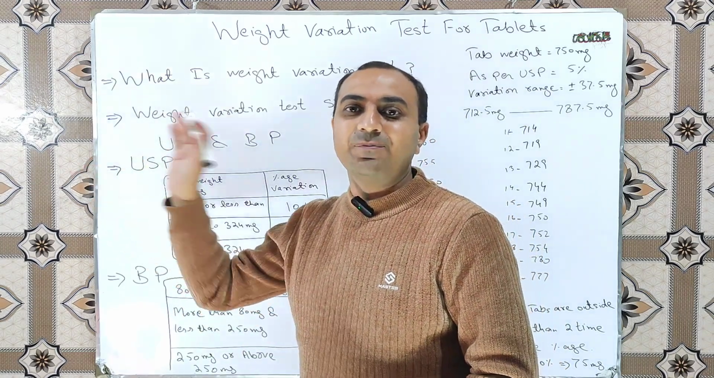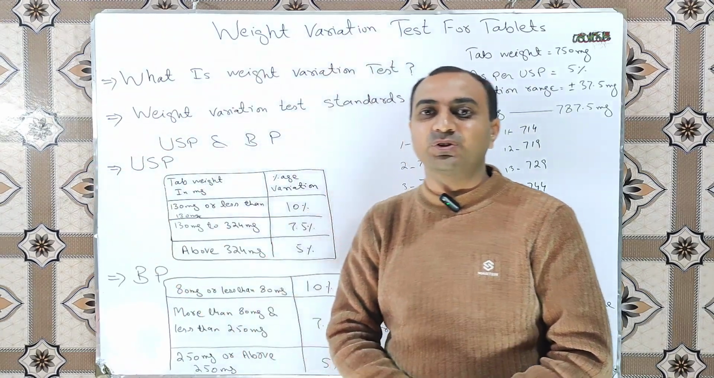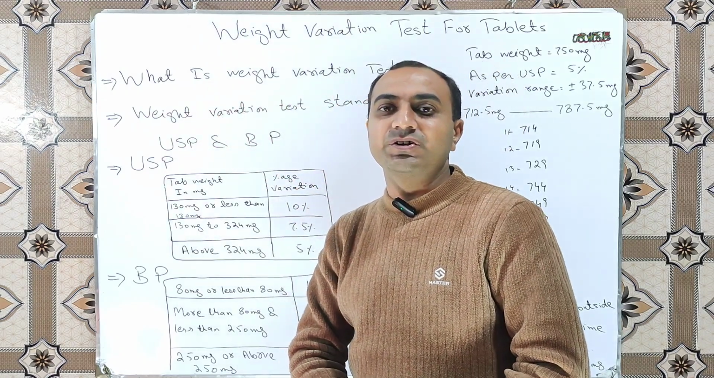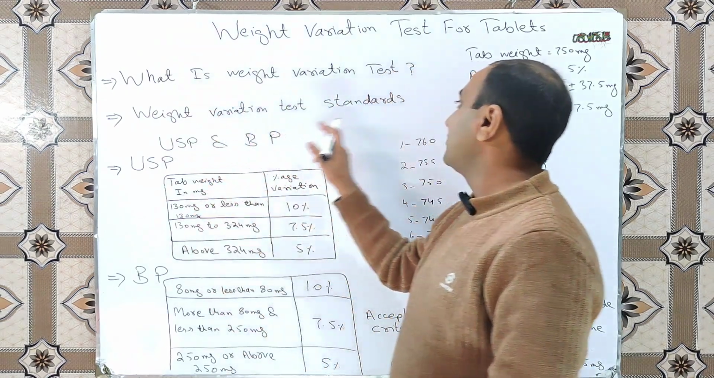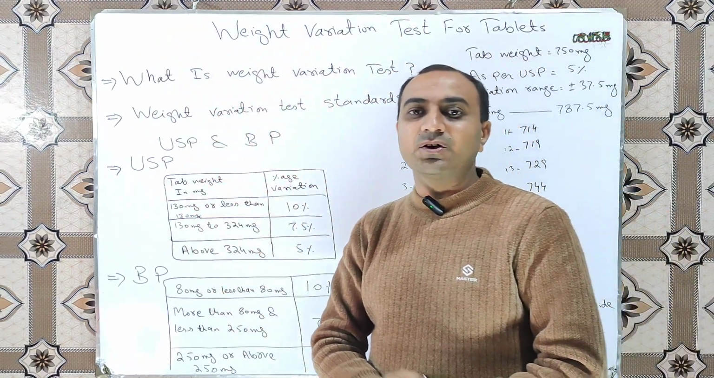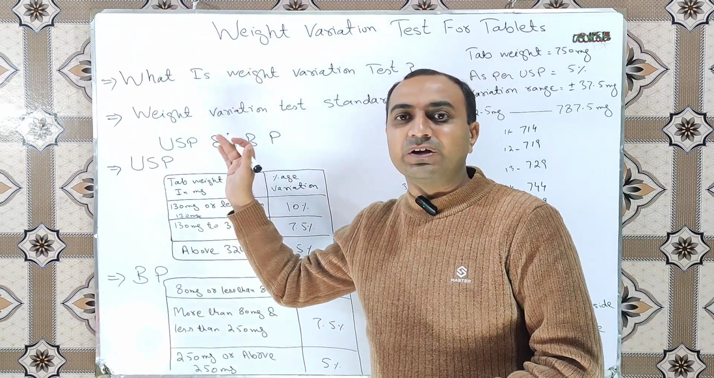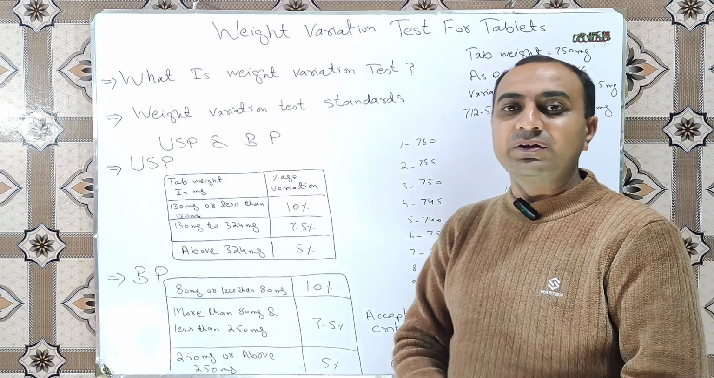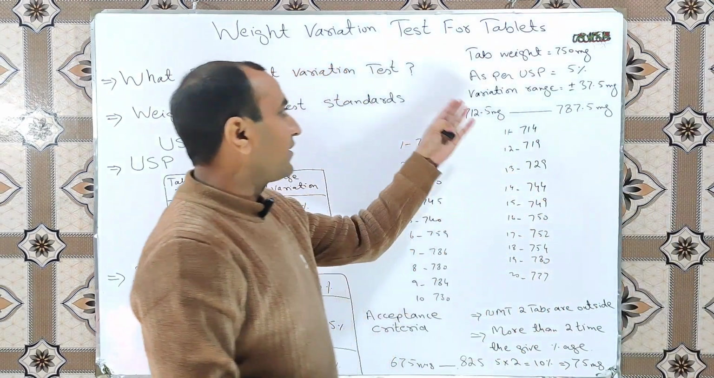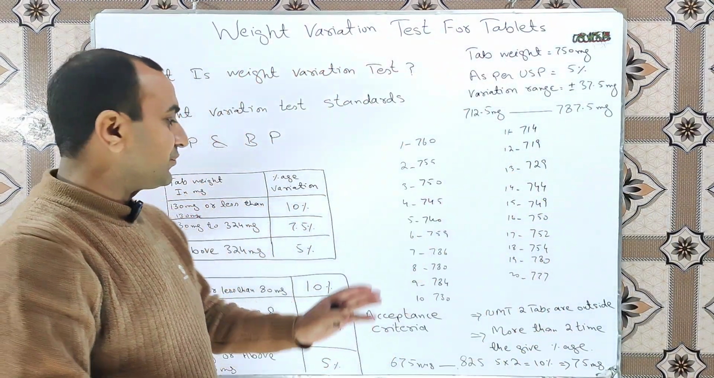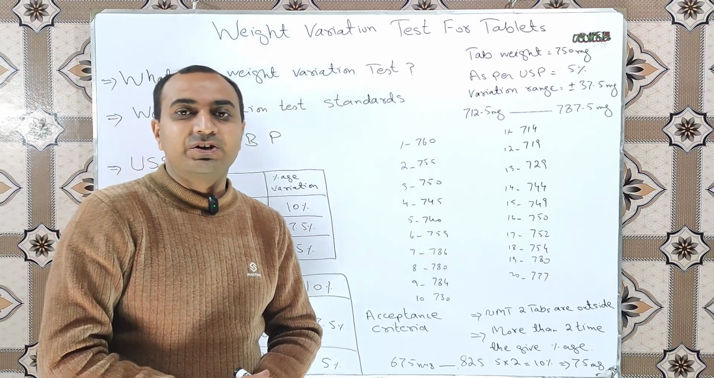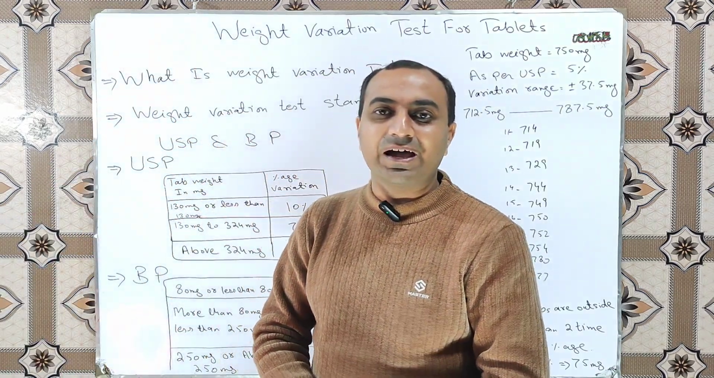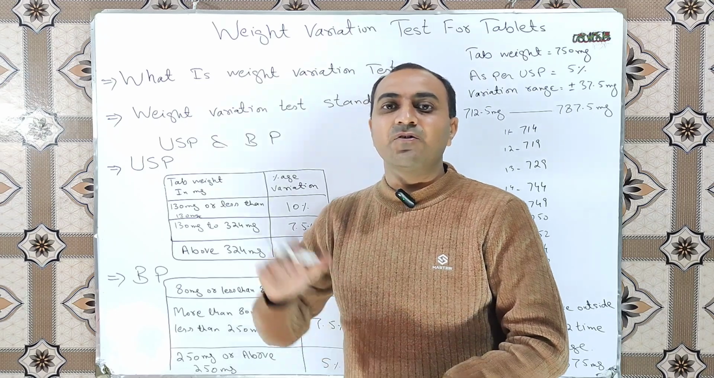Today's topic is the weight variation test for tablets. In this video we will discuss what the weight variation test is, what the weight variation standards are, and what the official limits of weight variation allowed by the USP and BP are. We will discuss a practical example and also the acceptance criteria, meaning when our test will be considered pass and when it will be considered fail.